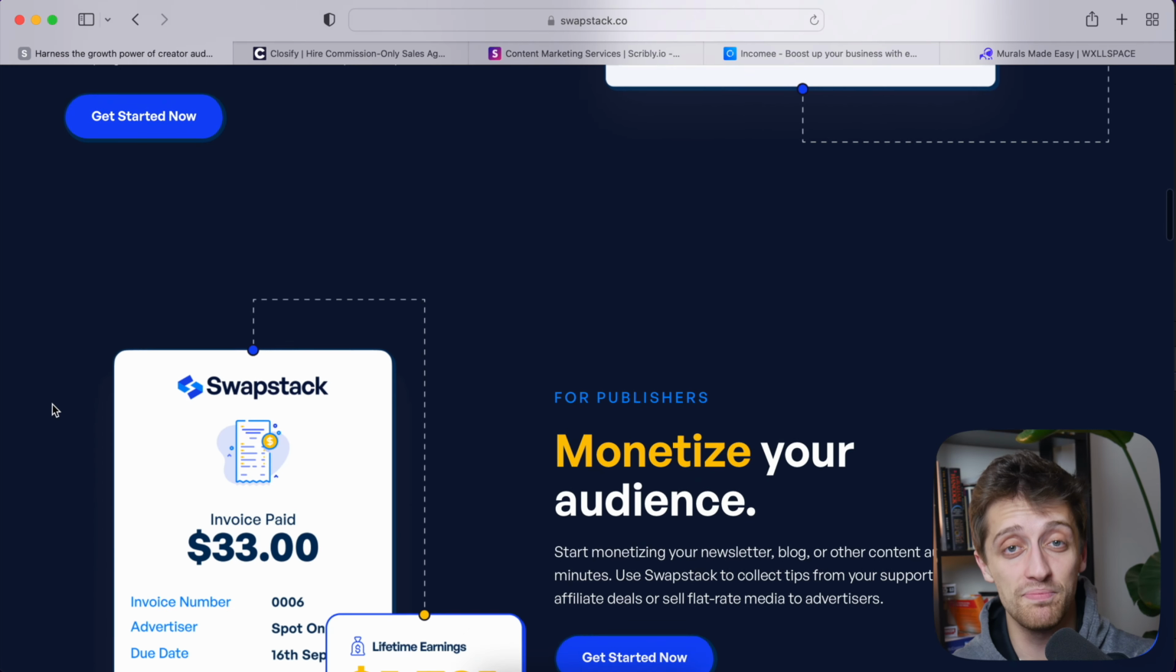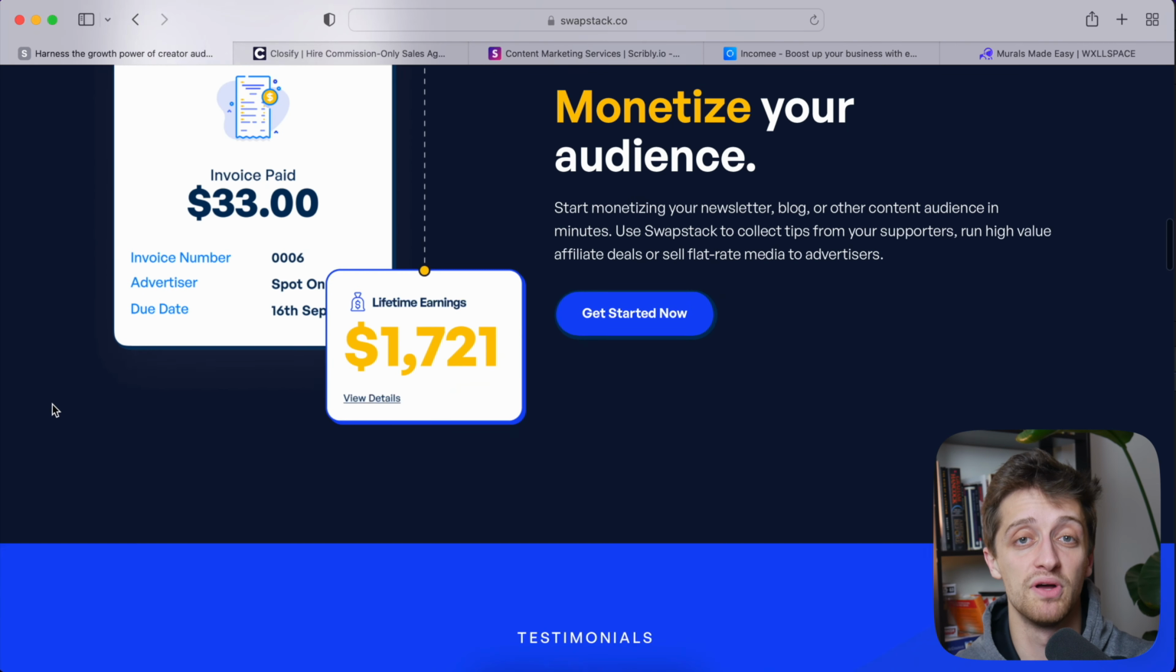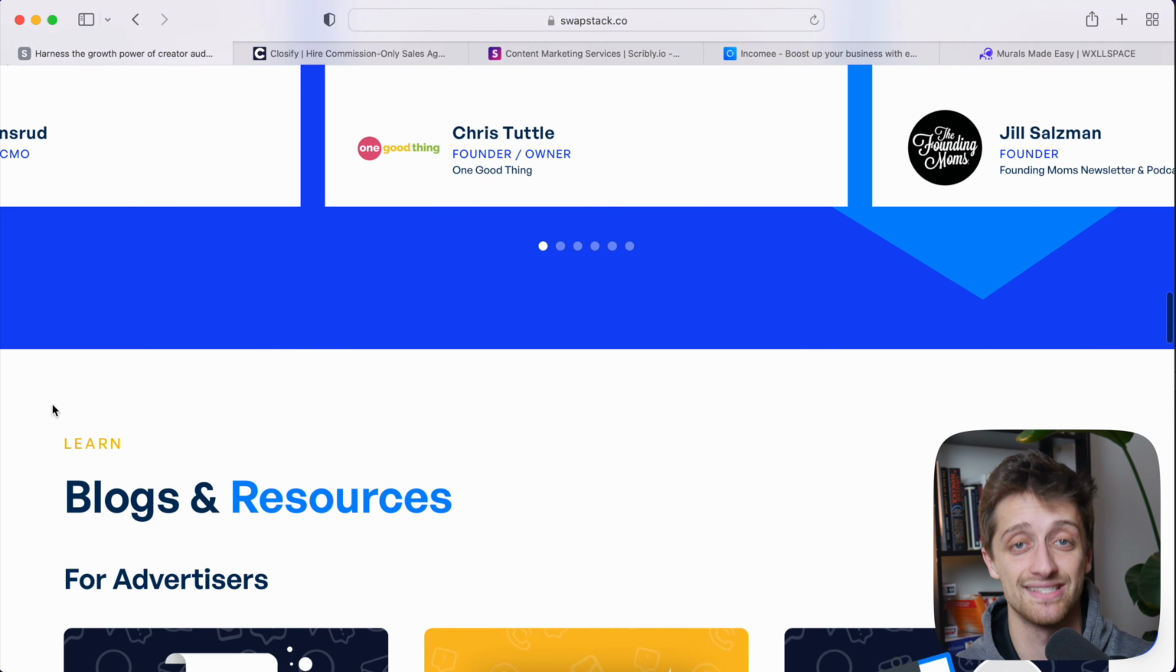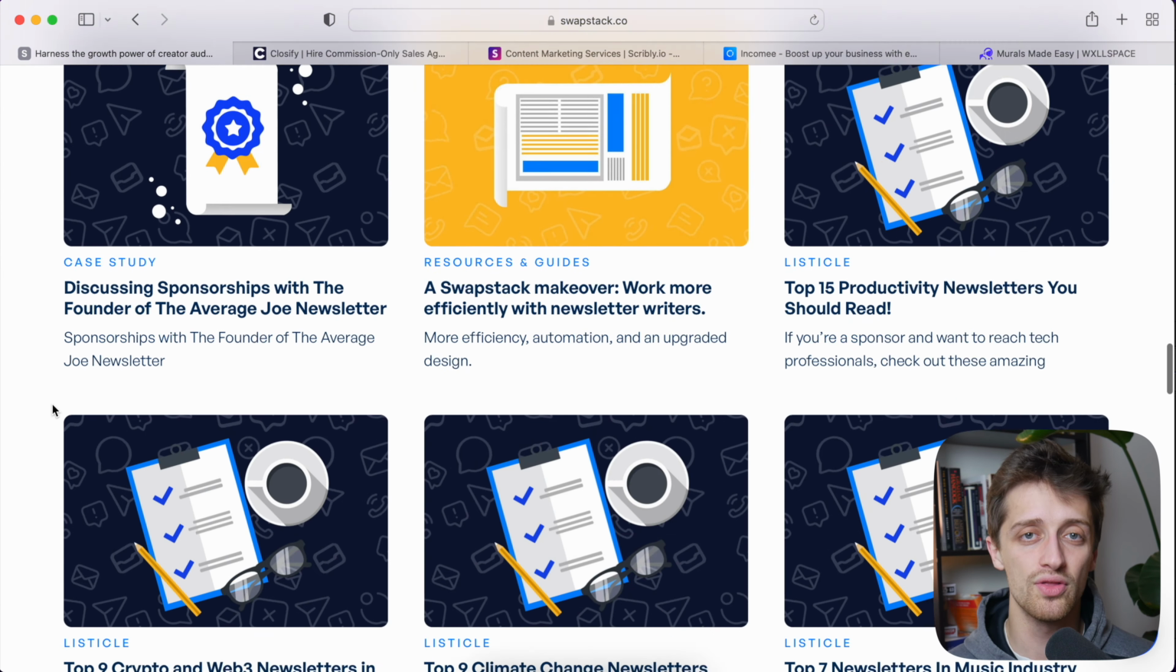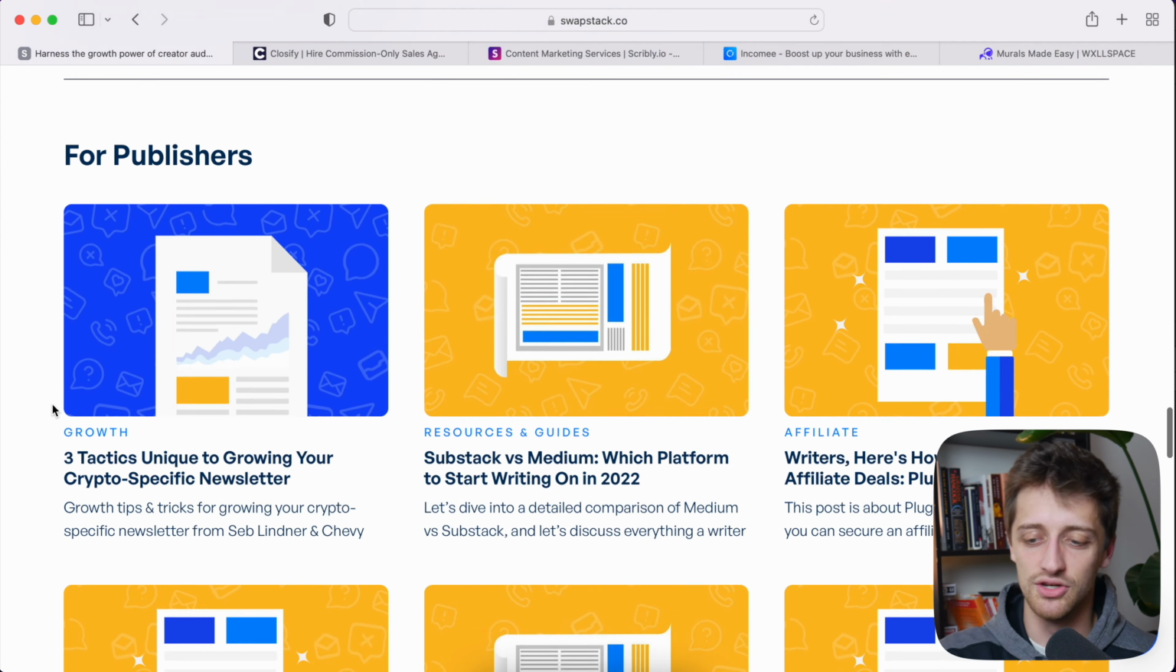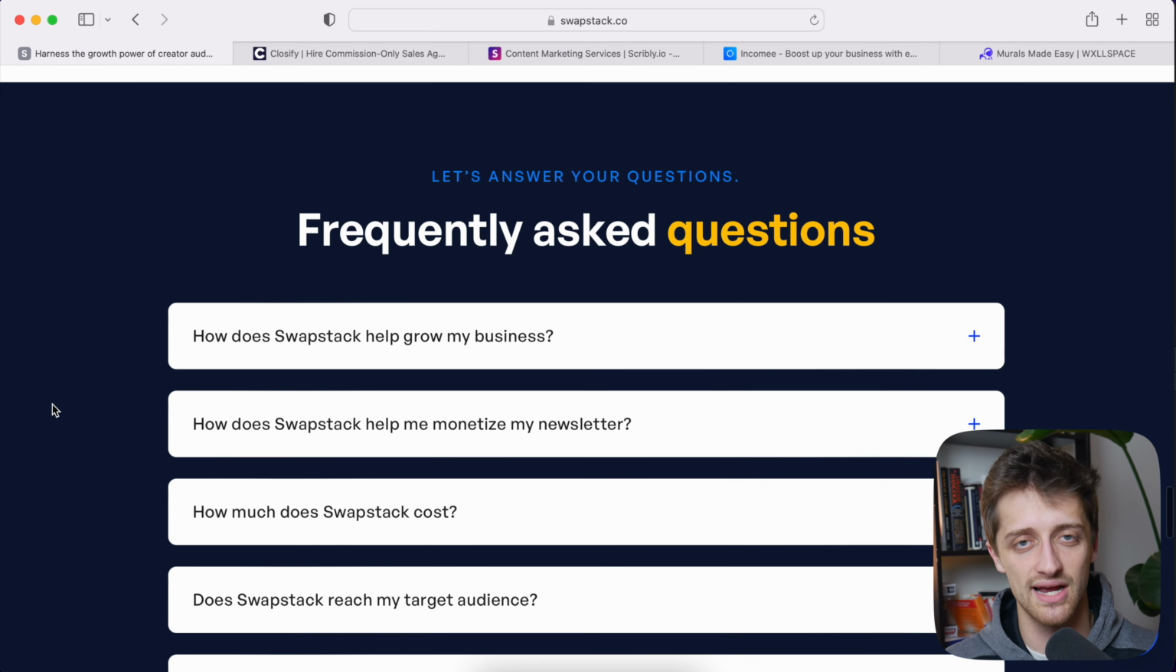So their MVP, their first product that they made, was built using only Airtable, Slack, and Zapier to link it all together. And all that MVP did was connect newsletter writers with potential advertisers and let them talk to each other via Slack. That's all it did.